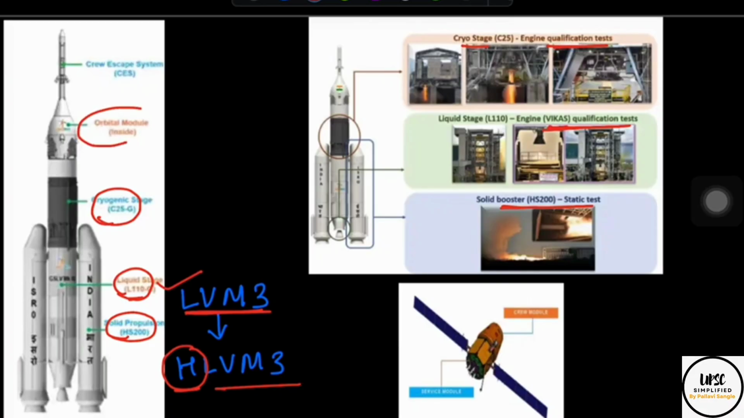Then this is the orbital module. All these images are taken from ISRO, and I know they are a little blurred, but they were available like that only.